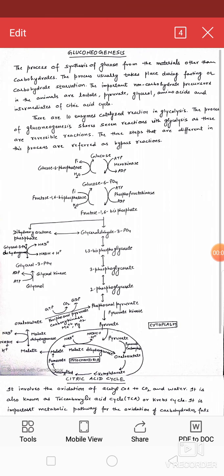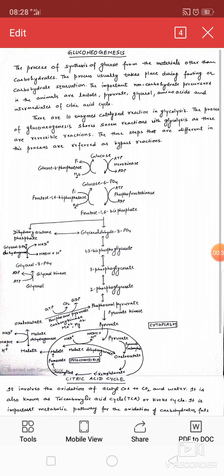Hello students, today we will discuss the process of gluconeogenesis, the synthesis of glucose from materials other than carbohydrates. The process usually takes place during fasting or carbohydrate starvation. The important non-carbohydrate precursors in animals are lactate, pyruvate, glycerol, amino acids such as alanine, cysteine, serine and aspartate, and intermediates of the citric acid cycle such as oxaloacetate, alpha ketoglutarate, succinyl coenzyme A, or fumarate.